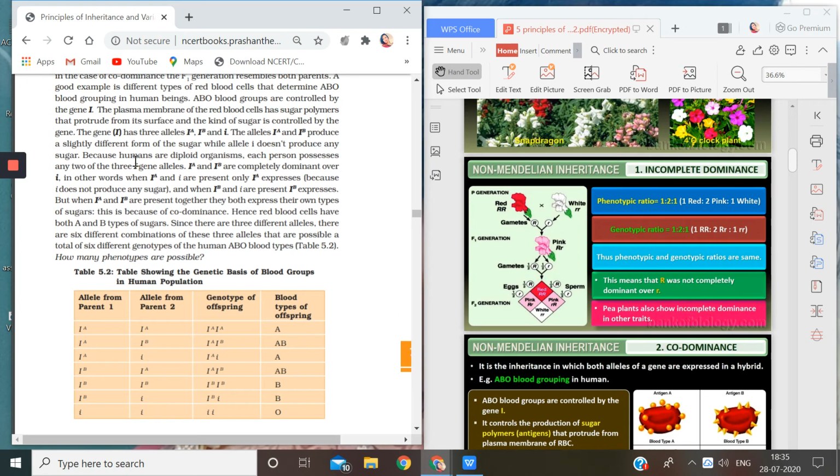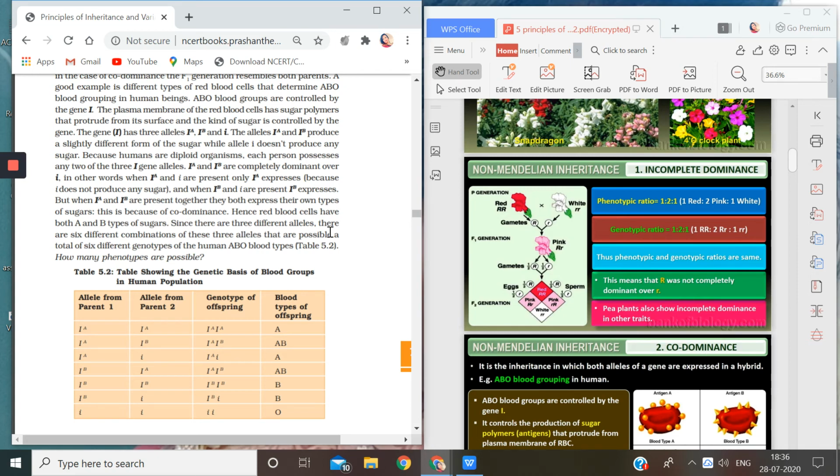You see here, because humans are diploid, when IA and IB are present together, they both express their own types of sugars. This is because of codominance. Hence, the red blood cells have both A and B type of sugars.